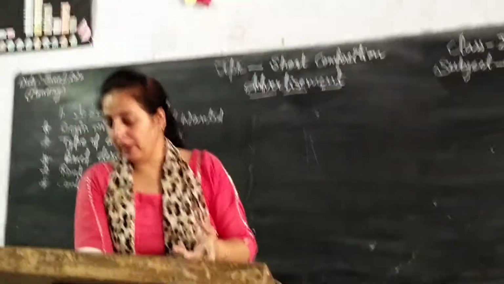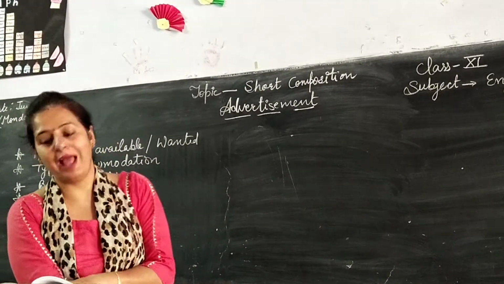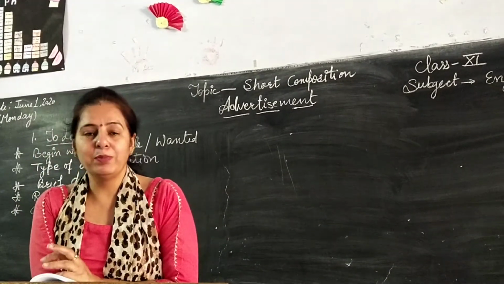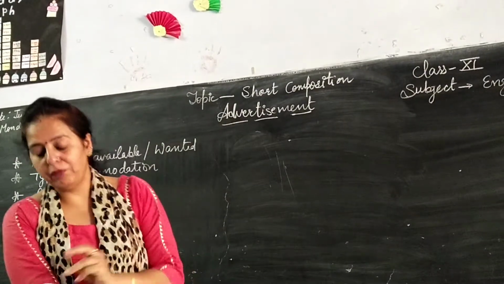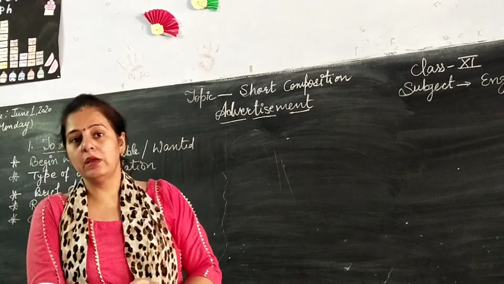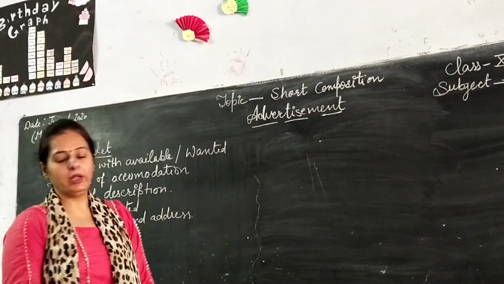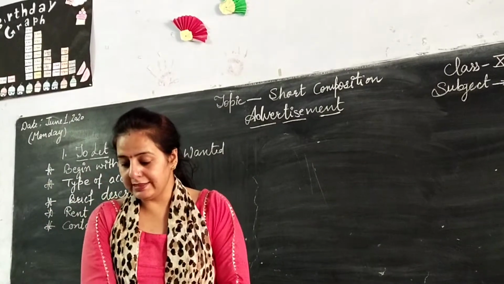For example, second floor, Ansal MIT flats, having a spacious lobby, balcony, fully furnished, well ventilated, walking distance from the main market. That is the brief description I have given. Then you can tell that it is within walking distance from the market and taxi stand.